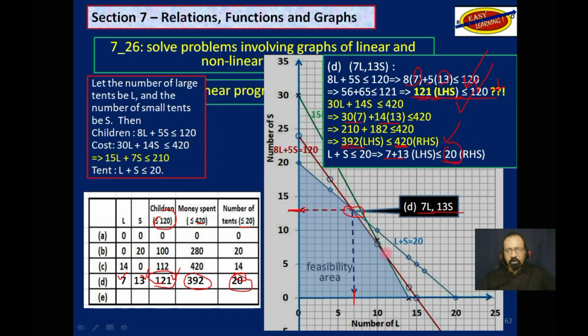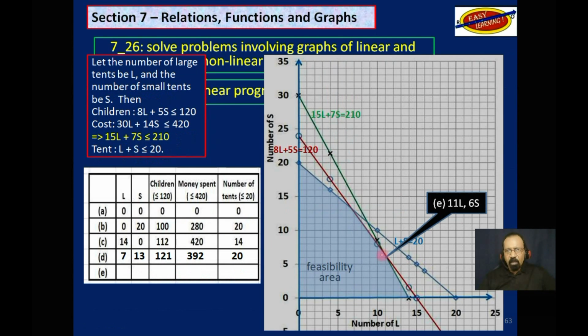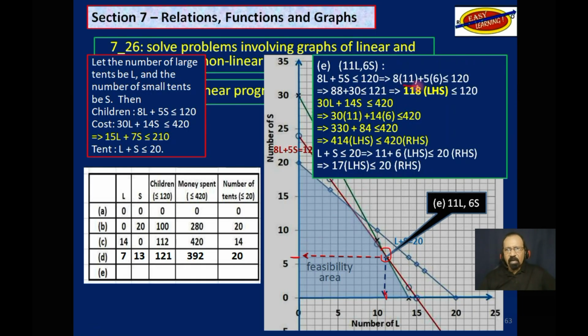Let's try the next one, though, and see if we get a better deal. This one here, which is now 11 large tents and 6 small tents. Let's try that. 11 large tents, 6 small tents, we can accommodate up to 118. Okay, so we have a problem there. Remember, this statement is true. 118 on the left-hand side is less than 120, but we are not looking for a true statement.